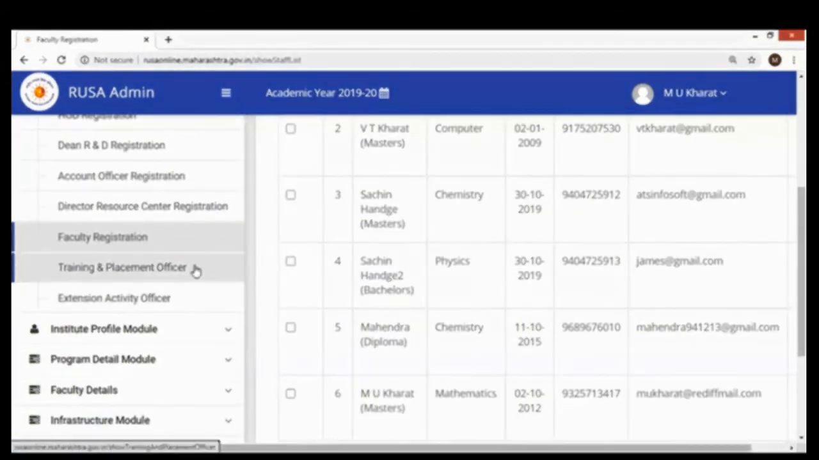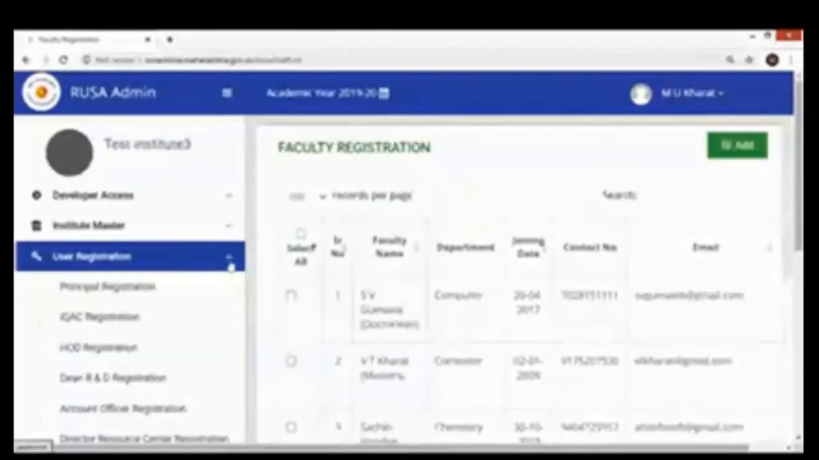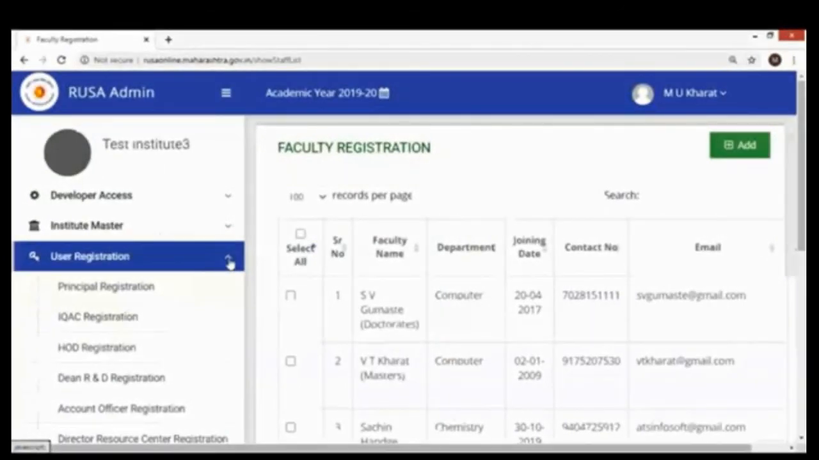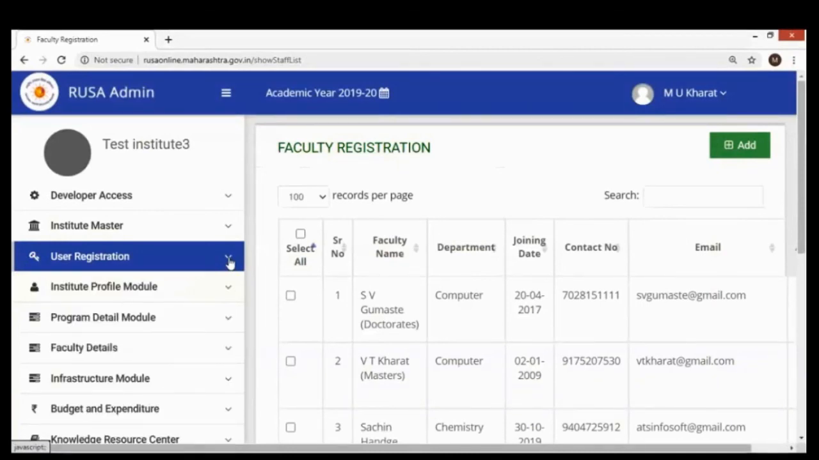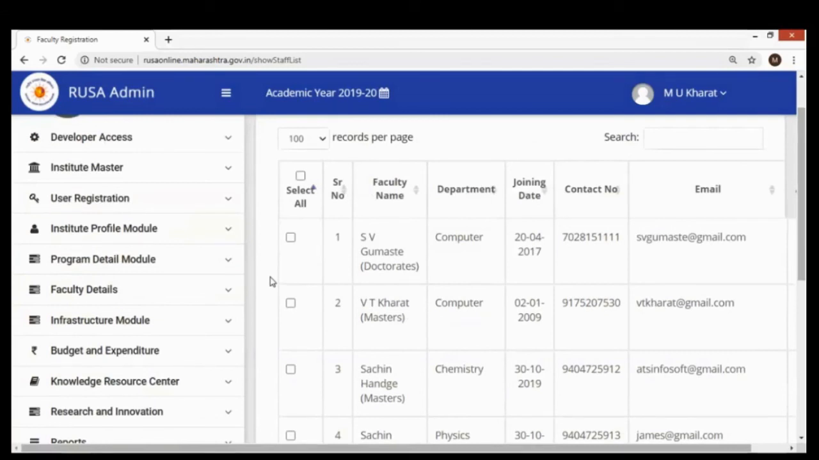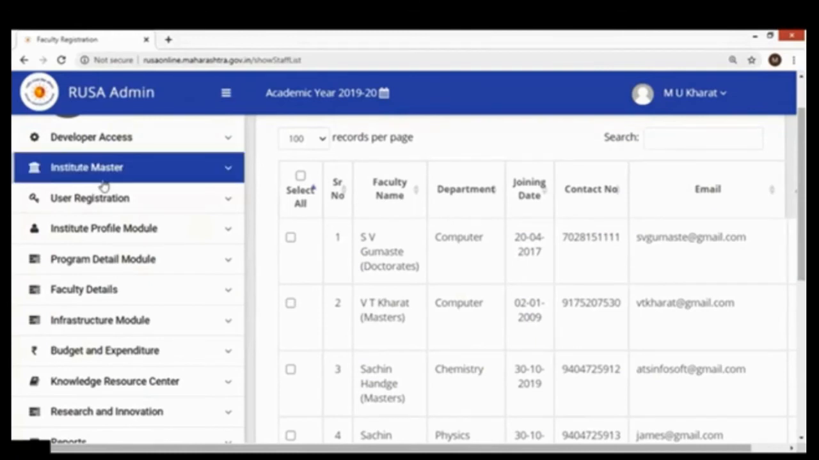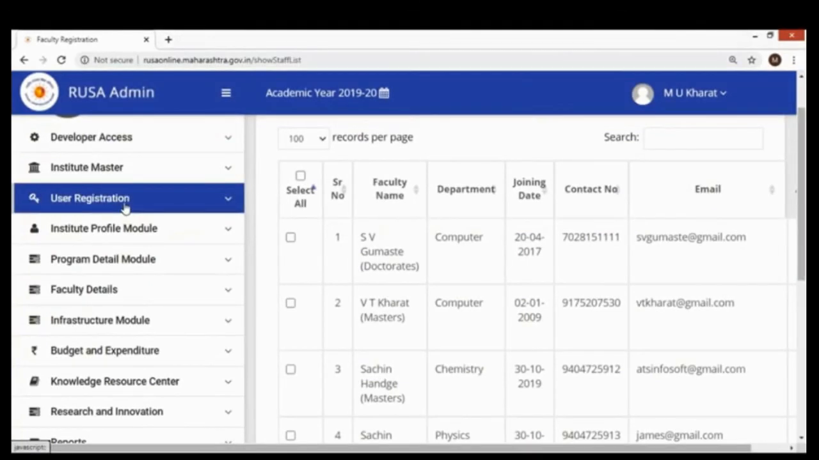Okay. Once you have completed this registration module, then I think 40% of the work for IQAC is over. Because this is nothing but the sharing of responsibility as per the individual's role in the academic institution, and then every individual has to play his or her role further. Okay, now this user registration module is mainly dealing with principal, IQAC, HOD,